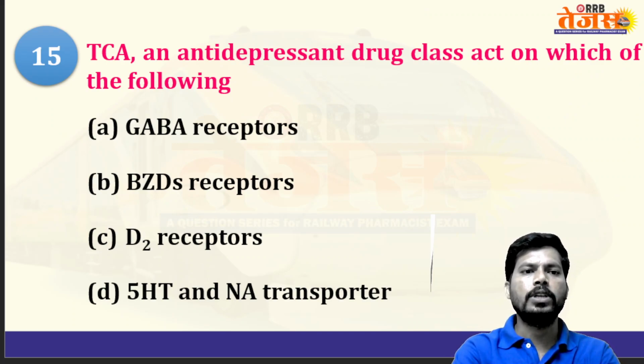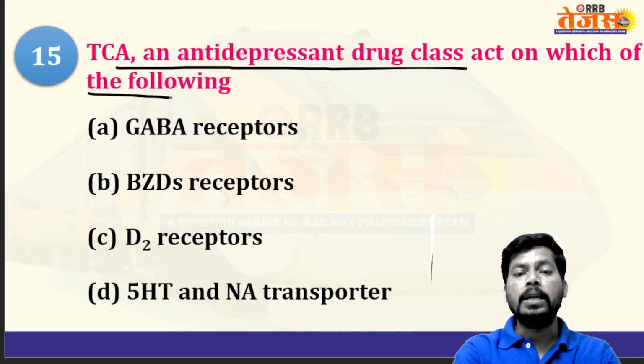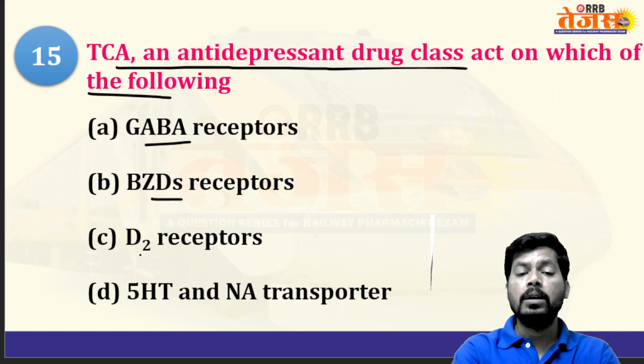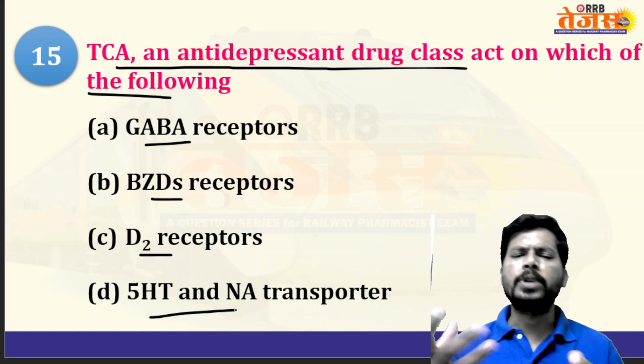Next, further continuation. Tricyclic antidepressants. An antidepressant drug class acts on which of the following? TCAs, tricyclic antidepressants, are a class of antidepressants. Options: GABA receptor, benzodiazepine receptor, type 2 dopamine receptor, serotonin and noradrenaline transporter. So what is depression?